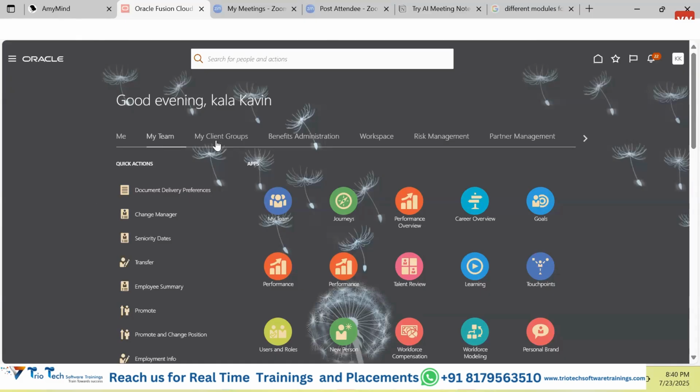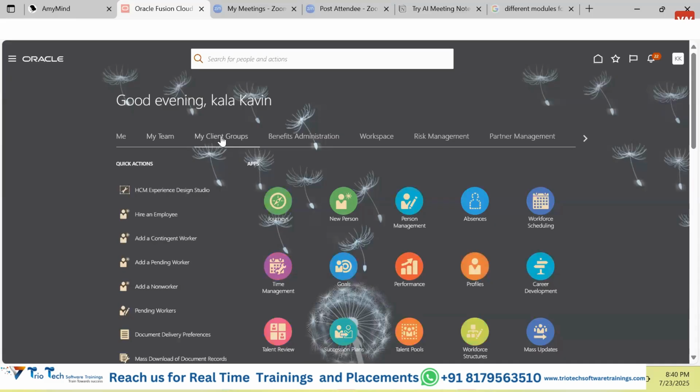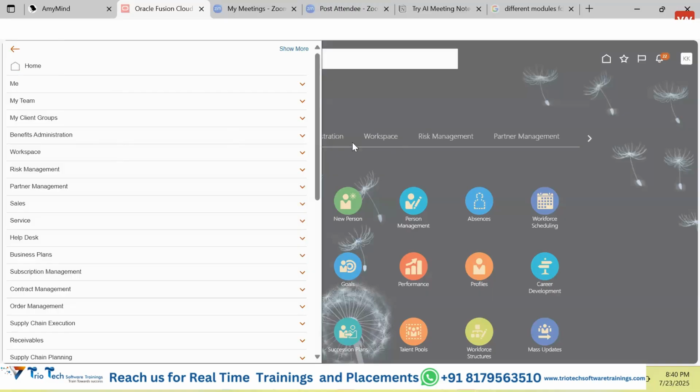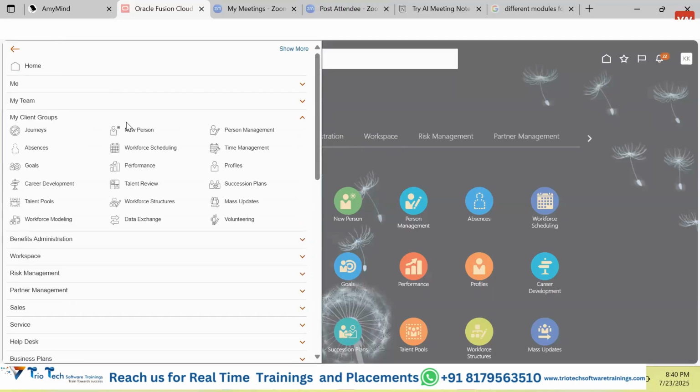In addition to that, guys, whatever we are able to access here, the same thing can be accessed here. This is called the navigator. If we click onto this navigator, all these pages and subcategories have different sorts of more categories or pages. Everything can be accessed from here also.